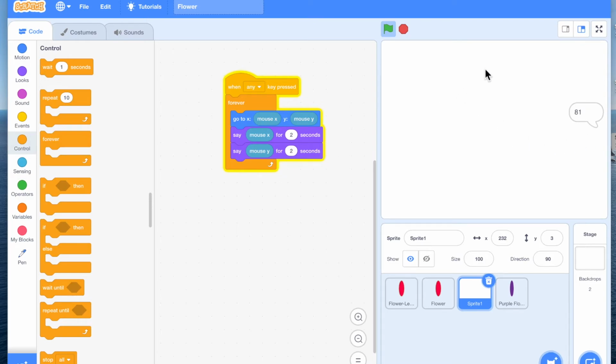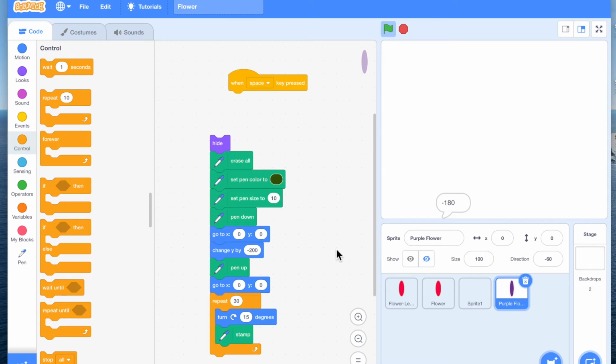So now, how do we use this? For example, we just created a flower, we just created a petal. So now what we're going to do is let that petal be created every time the user presses a key. So basically we're going to use this code. When any key is pressed in a loop, we are going to go to that position and continue with our code as is.